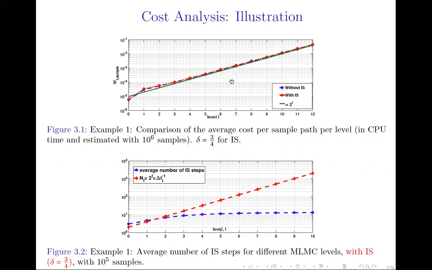As you may see here, we have approximately the same cost for all levels. Moreover, in the second plot, we show the average number of steps where we apply the change of measure through the blue dots. As you may observe here, it's a bounded quantity with respect to the number of time steps in the multi-level estimator, which means that we apply our change of measure a few times across each simulated path.